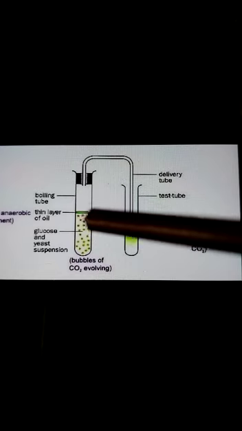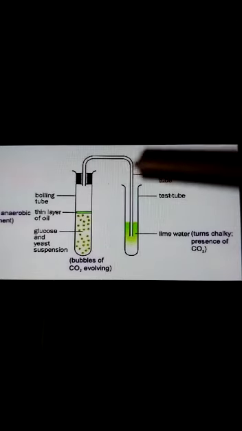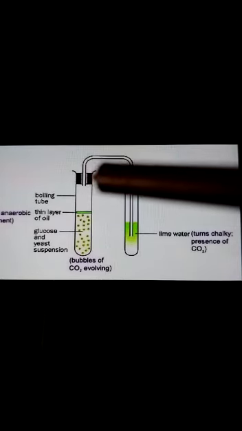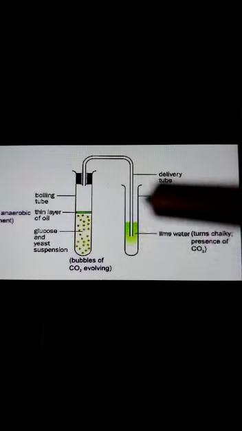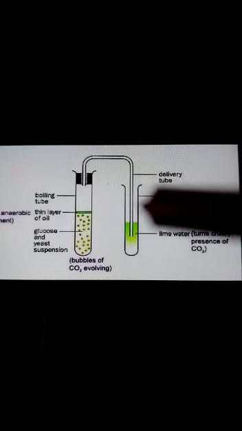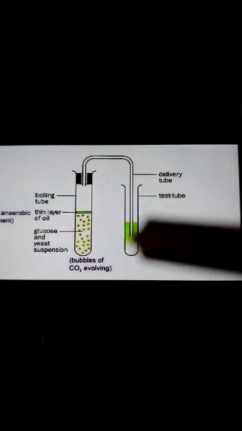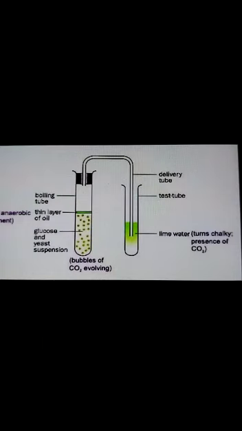the fermentation process starts in the glucose and yeast solution, and the byproduct is carbon dioxide, which is going to be released, and the carbon dioxide will pass through this channel and move into the test tube. In the test tube, we will keep lime water. By the action of carbon dioxide, the lime water will turn milky.